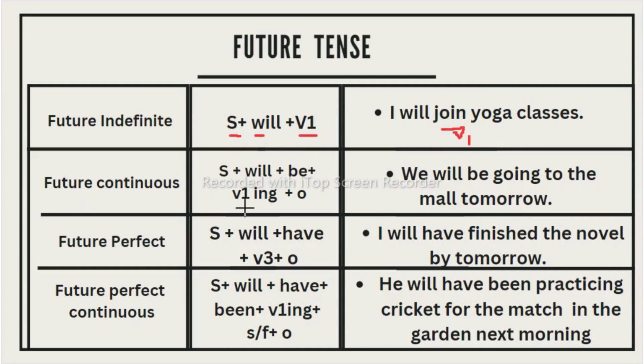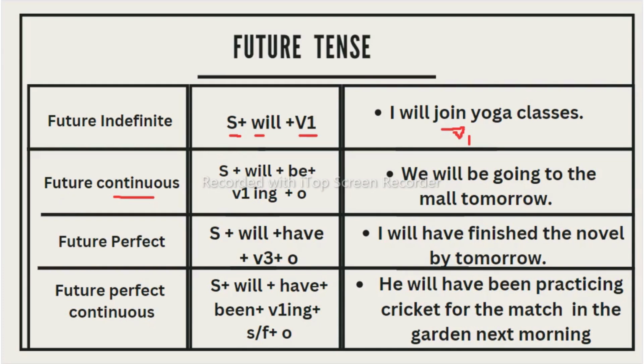Now this is the structure of future continuous: subject plus will plus be plus V1 plus ing, because it is a continuation. In present and past also we have taken only the ing form, and then the object. We will be going to the mall tomorrow. We use the future continuous tense to describe or express an ongoing action that will happen in the future, which is going to happen in the future.